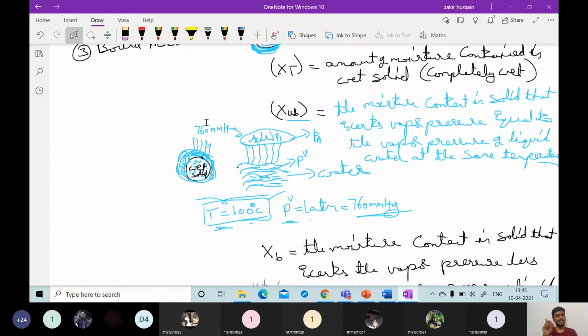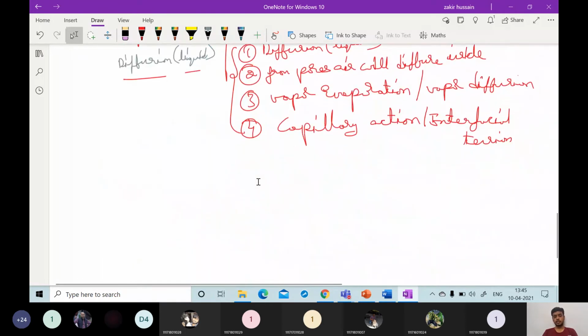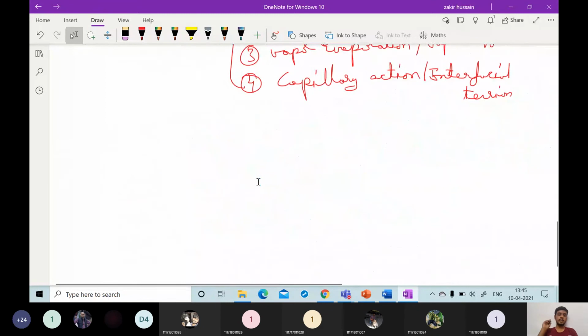This bound moisture will exert very low vapor pressure compared to a free stream of water. Because of this reason, we call it bound moisture. Usually bound moisture is contained only in hygroscopic materials. Due to the presence of bound moisture, we classify a material as hygroscopic or non-hygroscopic.